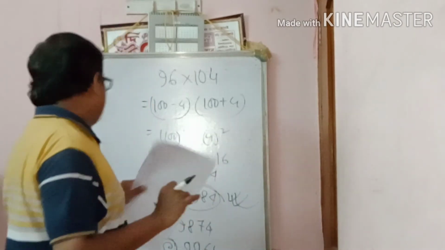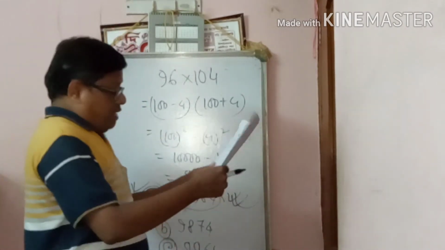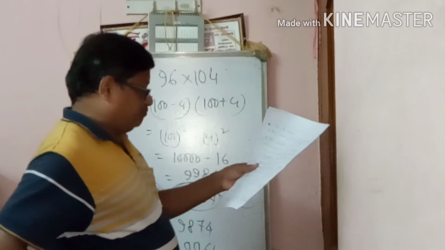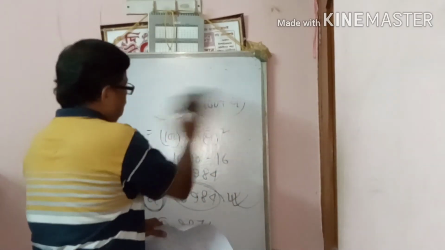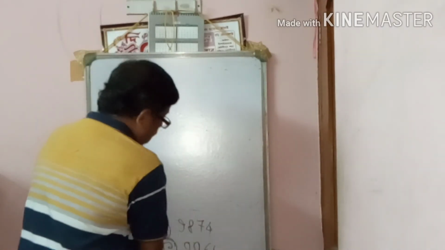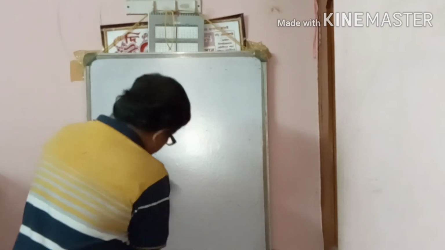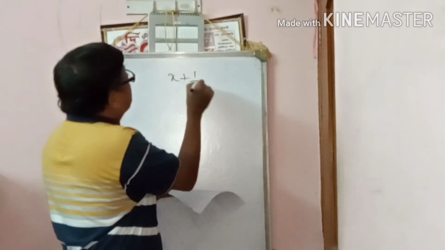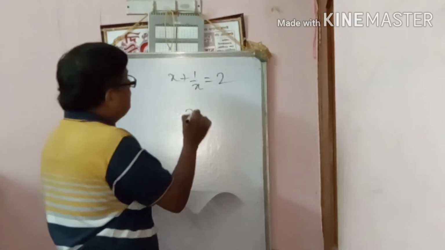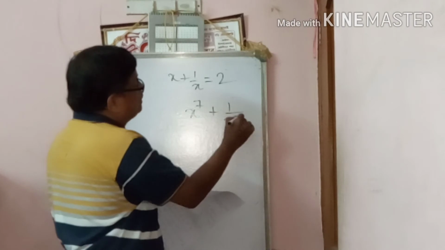Now the next sum is there. Question number 4: x plus 1 by x equal to 2. What is the value of x to the power 7 plus 1 by x to the power 7? This is not a complicated sum. Sharpen your brain, just think for 1 minute and you will get the result.